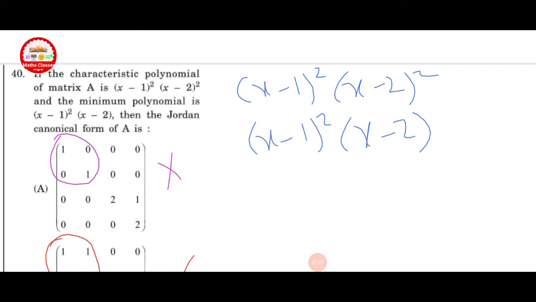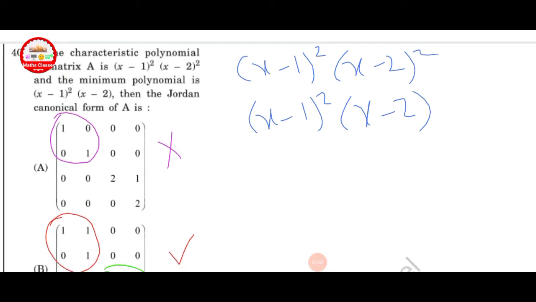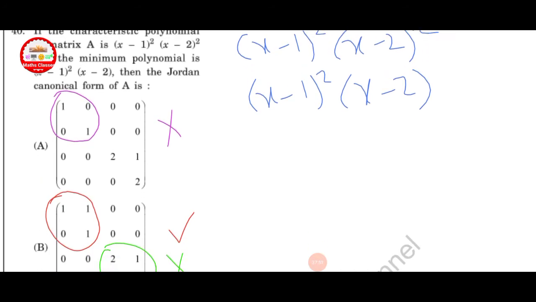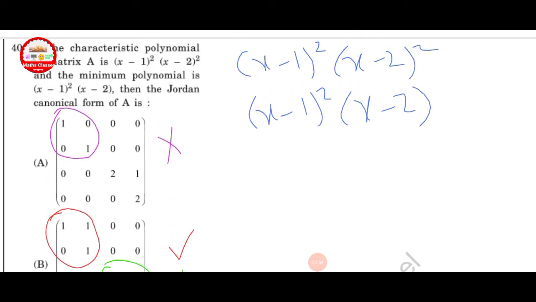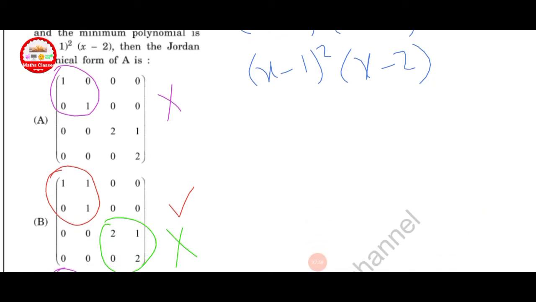If the characteristic polynomial of matrix A is x minus 1 square, x minus 2 square and minimal polynomial is x minus 1 square into x minus 2, find its Jordan canonical form of A. First of all check here x minus 1 square. This is a minimal polynomial, and x minus 2, this is a minimal polynomial. In option A, here x minus 1 is given.